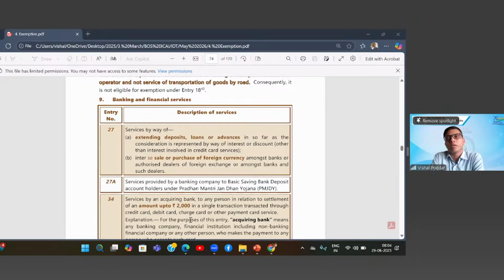Yes. Geet is asking that where RBI is paying interest, because you all know that banks have to statutorily keep some deposits with RBI in different manners. So let us say where RBI is paying interest on those deposits which the banks have to compulsorily keep with RBI, whether that is eligible for exemption. Geet, I hope this is your question, what you have put in the chat box. This is what you mean by your point.